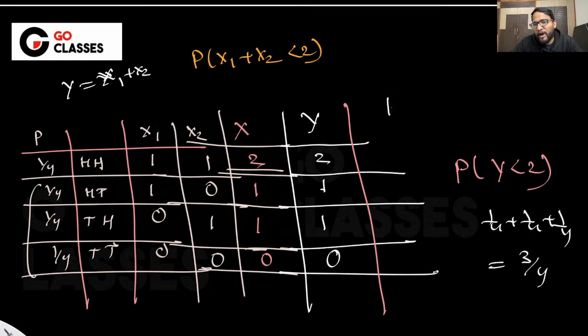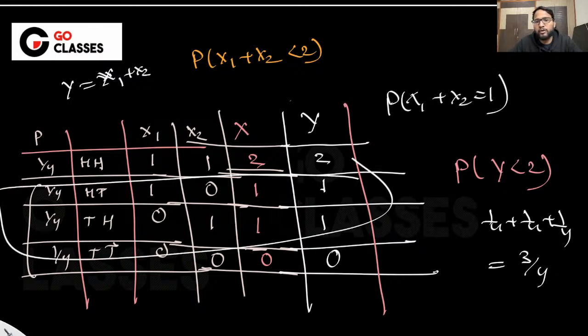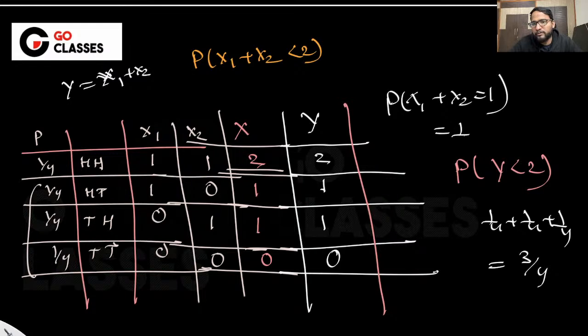Similarly, if they ask you the probability of y being 1, or maybe they say x1 plus x2 being 1, then you will say, okay, these two things are leading to it. So you will say this is 1 by 4 plus 1 by 4, which is 1 by 2. Let me know if that is fine to everyone. Okay, cool. So I hope that is understood.